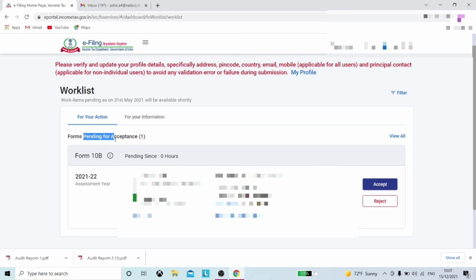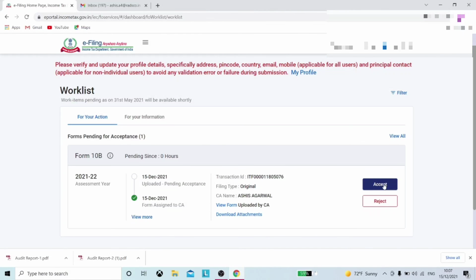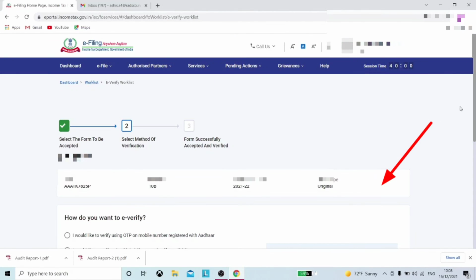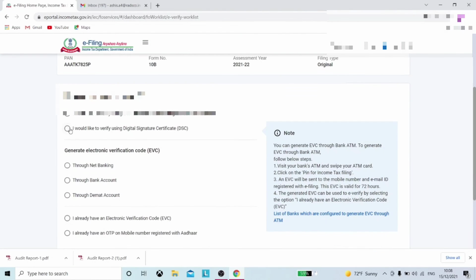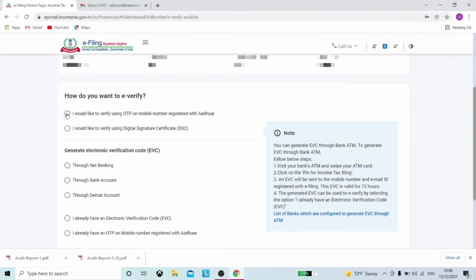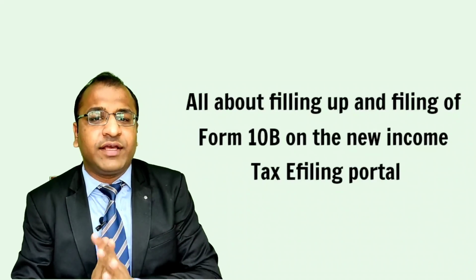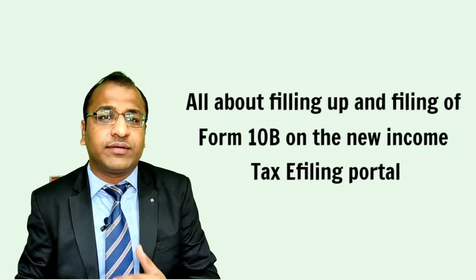You can see here it's written forms pending for acceptance. You need to click on accept and then e-verify it through your digital signature, or alternatively you can also use your Aadhaar OTP.